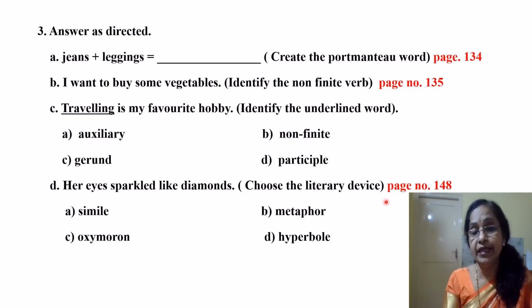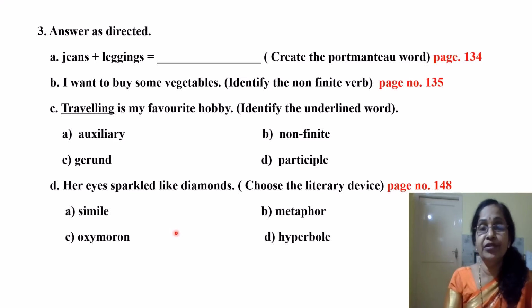D. Her eyes sparkle like diamonds. Choose the literary device. There are some literary devices given there, similes and metaphors. All of you check page number 148. So what is the literary device here? Sparkled like diamonds. If in a comparison the word "like" is used, then it becomes a simile. So the answer is simile.